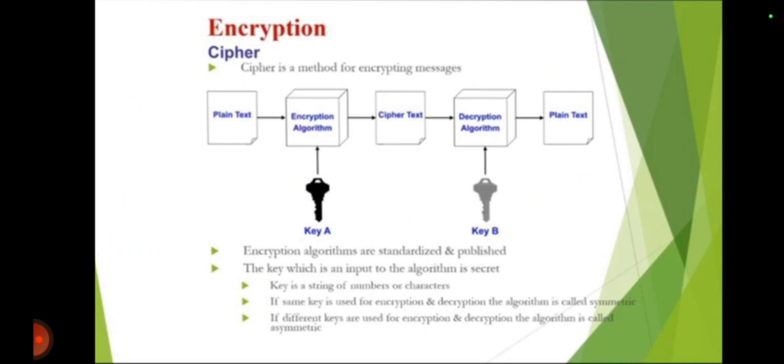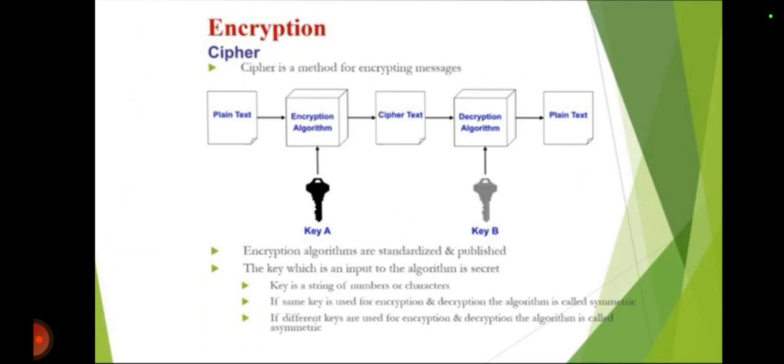Encryption. Now, in the topic of encryption, cipher is a familiar word, where a cipher is actually a method for encrypting messages. That is, plain text is converted into cipher text by an encryption algorithm with a key, and the cipher text is converted back into plain text by the decryption algorithm, which is again with a key.